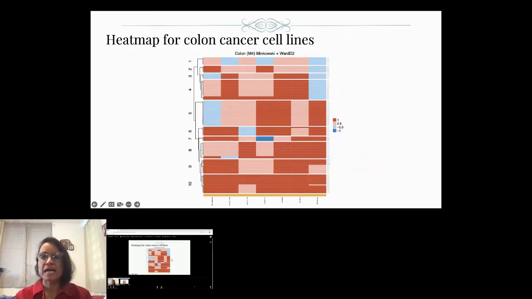Over here, we have a subset of the heat maps, but this is for colon cancer cell lines specifically. So we have 1, 2, 3, 4, 5, 6, 7 colon cancer cell lines. And you can see that there are several significant clusters.